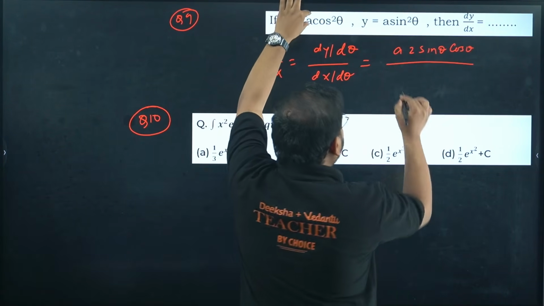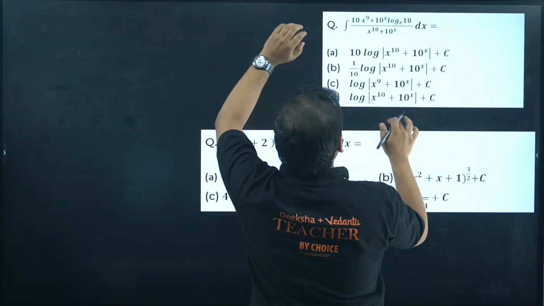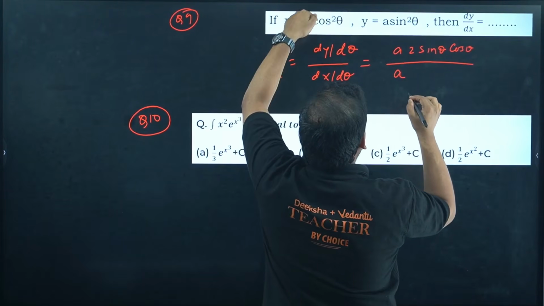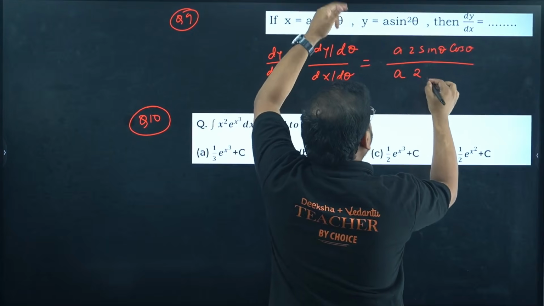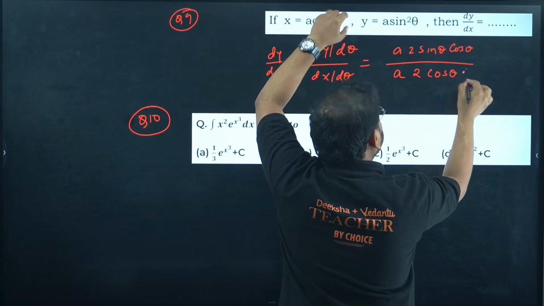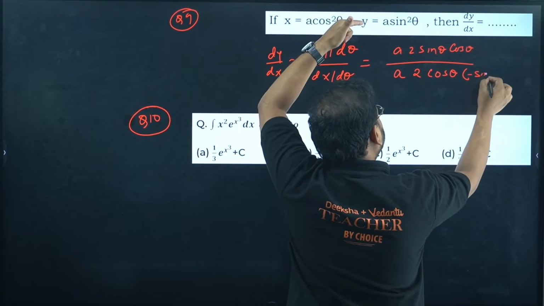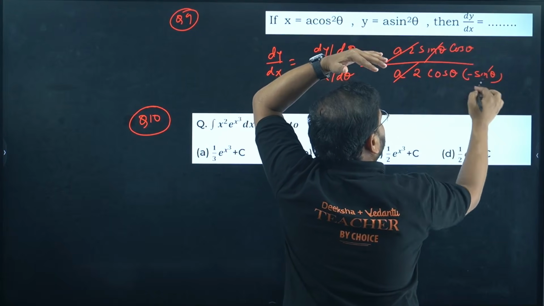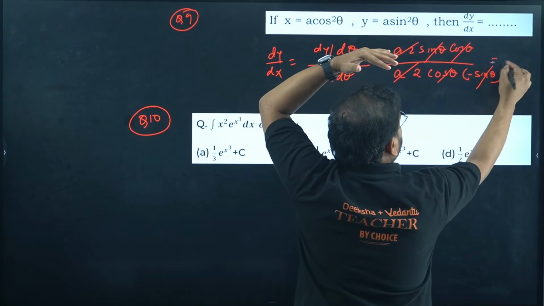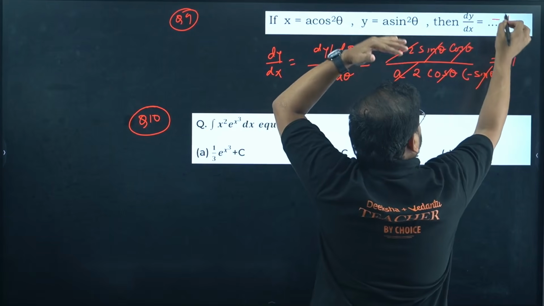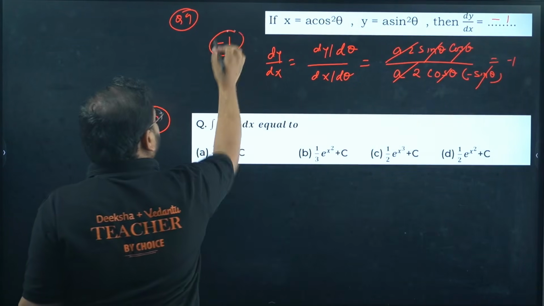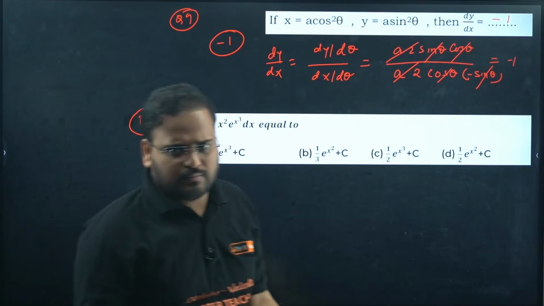Same approach over here. A as it is, cos square will be 2 cos theta. And differentiate cos now with the chain rule. So minus sin theta. Check here, 2a cancel, sin cancel, cos cancel. This value is coming as minus 1. And what is my answer? Minus 1. If they ask the second derivative, 0, because it's a constant.